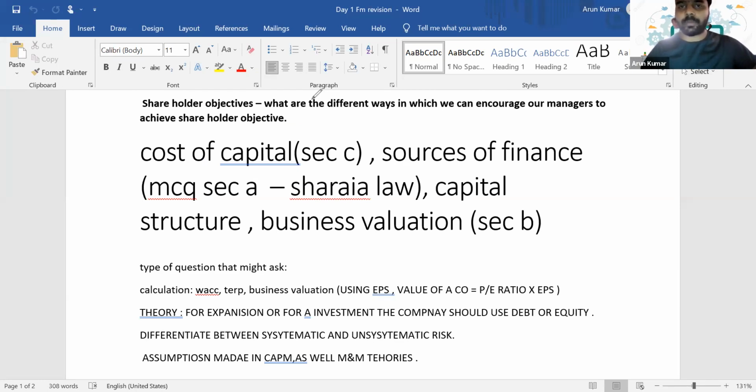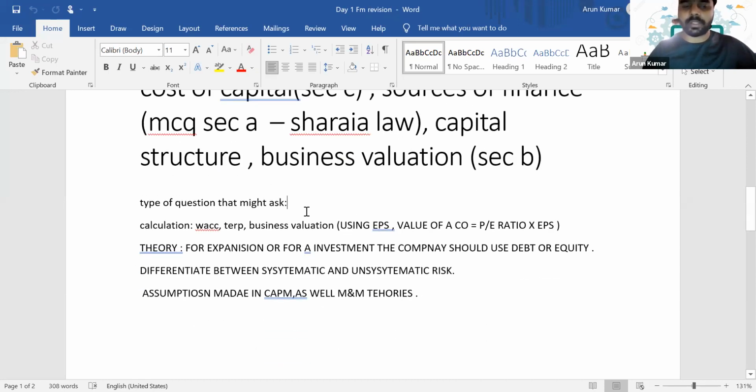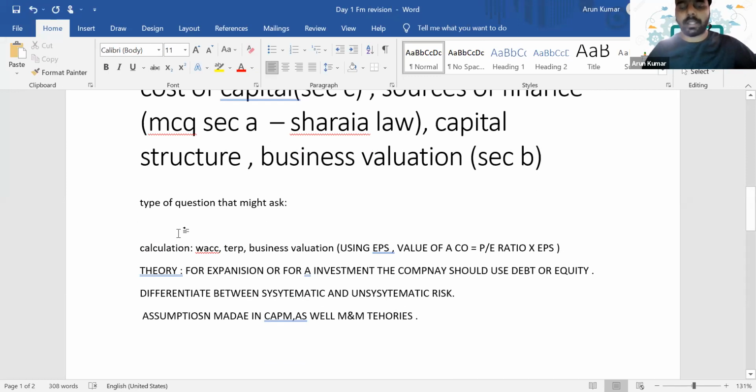First of all, we'll discuss the cost of capital. In the cost of capital section, obviously you can expect a question with regards to the calculation of WACC. So what does it include? For calculating WACC, we have to calculate the cost of each component in the capital. The capital may include debt, equity, preference shares, bank loans, non-tradable loans. Everything will come as a part of your capital, right?